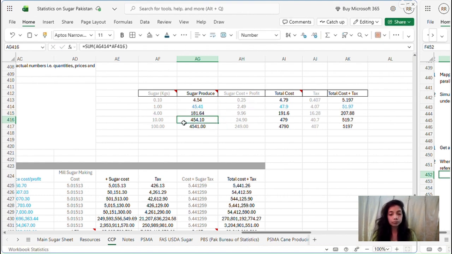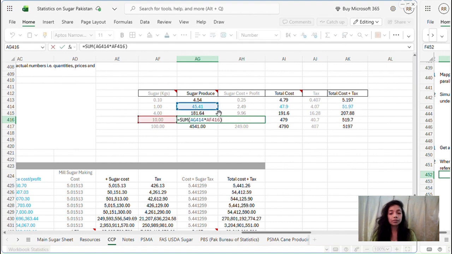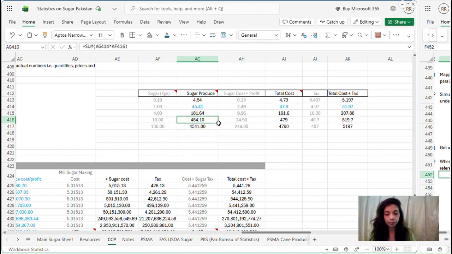Similarly, to find out, to produce 10 kg of sugar, what will be the price of canes? That price would be 454.1. How is it found out? You pick the 1 kg price of sugar producing cane required, and then you multiply it by 10 kgs, the amount that you intend to find out about. So here we wanted to find out the cost of 10 kgs of sugar, so we multiplied it and got this answer.